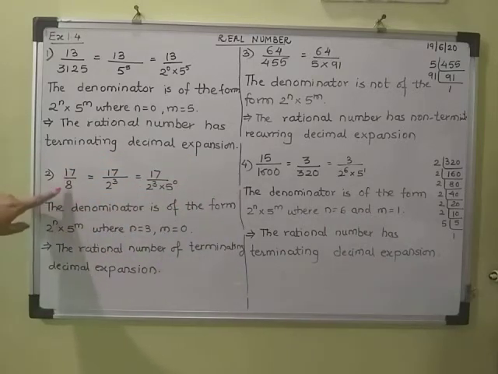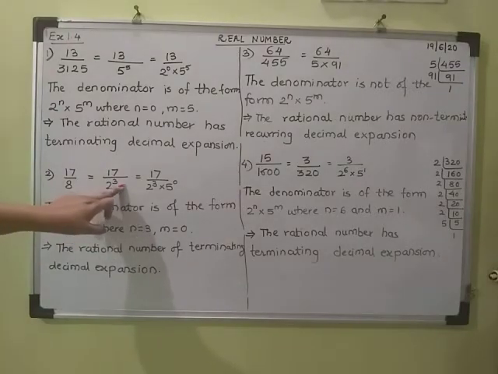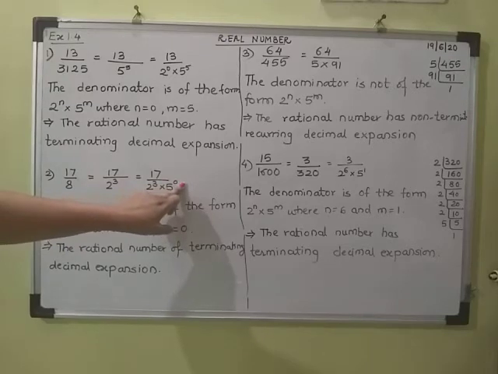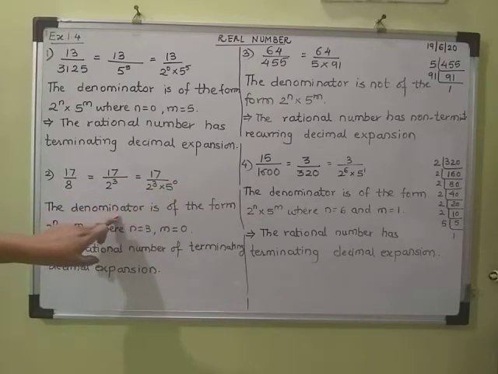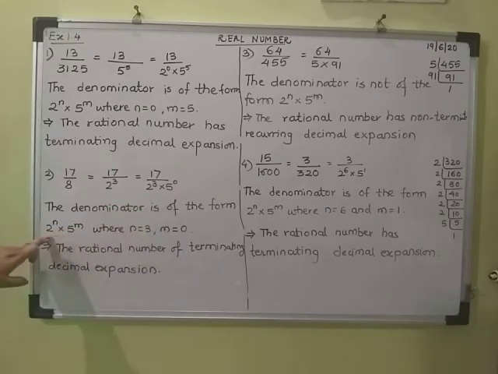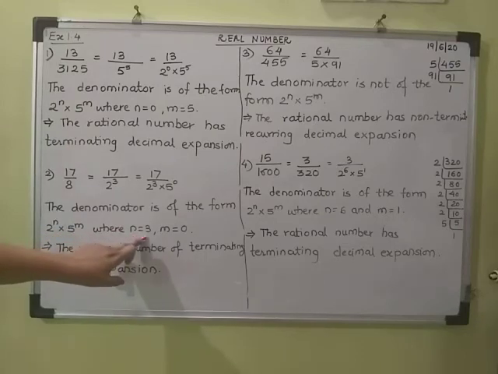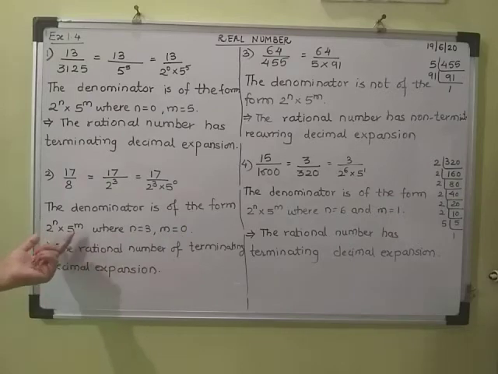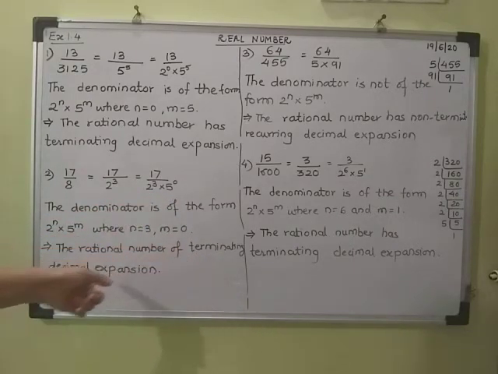Second one, 17 upon 8. 8 is 2 into 2 into 2, so that is 2 cube, which gives 17 upon 2 raised to 3 into 5 raised to 0. Now again the denominator is of the form 2 raised to n into 5 raised to m. Now compare these two denominators. So here n is 3 and m is 0. Therefore the rational number has a terminating decimal expansion.